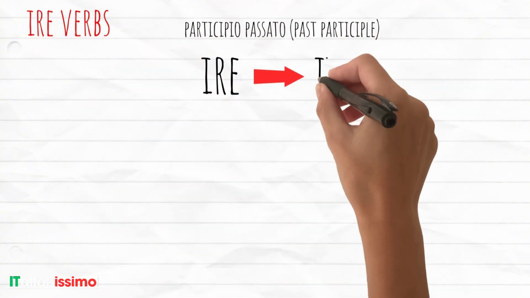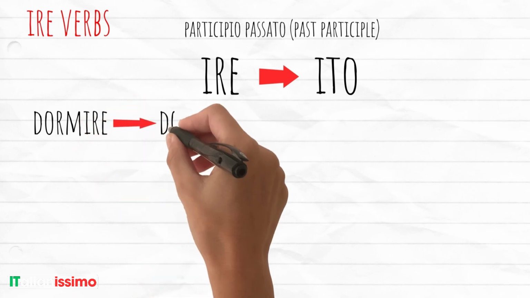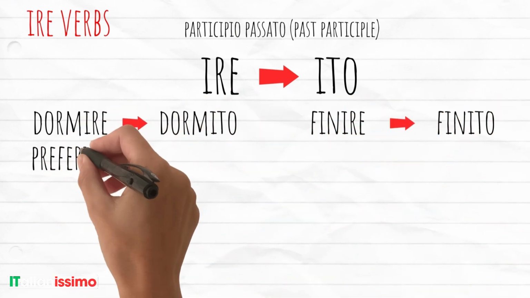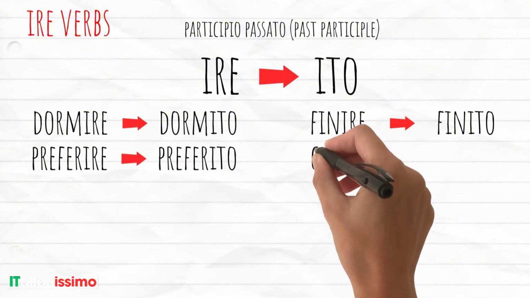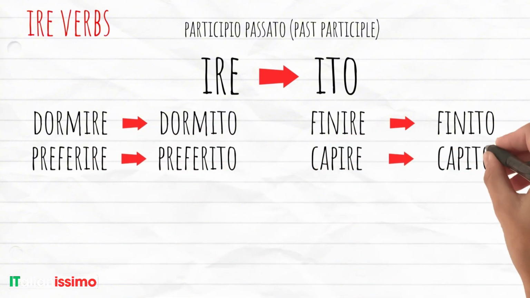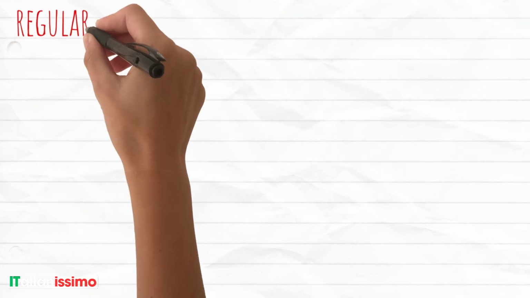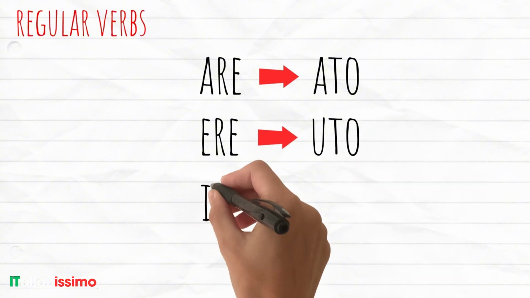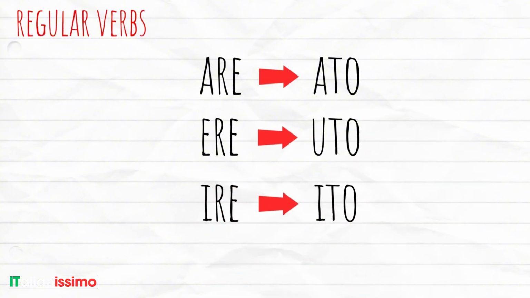For example, dormire becomes dormito. Finire becomes finito. Preferire becomes preferito. Capire becomes capito. So, for regular verbs: are, ato; ere, uto; ire, ito. That's for word number 2, but we also have word number 1.